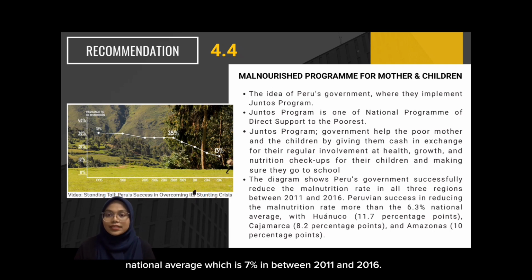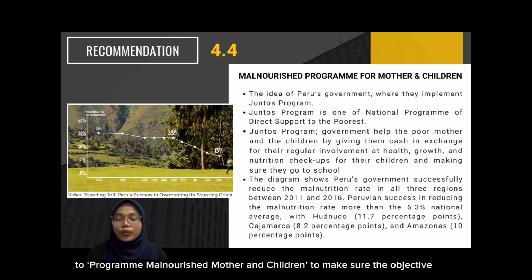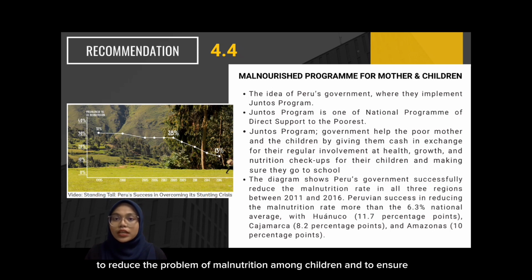From that, the Malaysian government can adapt this idea towards the implementation of the existing program by rebranding the name to Program Malnourished Mother and Children, to make sure the objective to reduce the problem of malnutrition among children is met and to ensure that the child gets enough nutrition from early pregnancy until the age of 6.